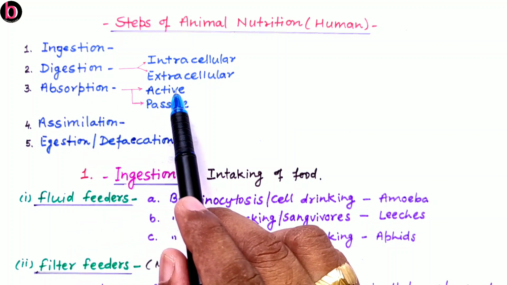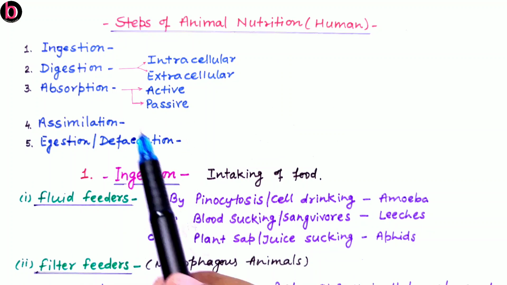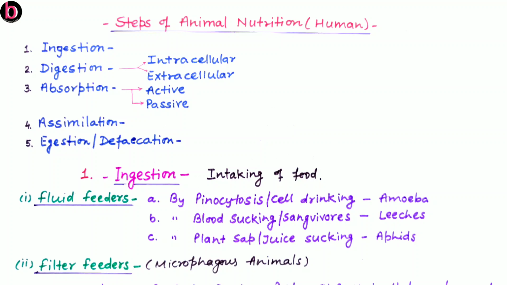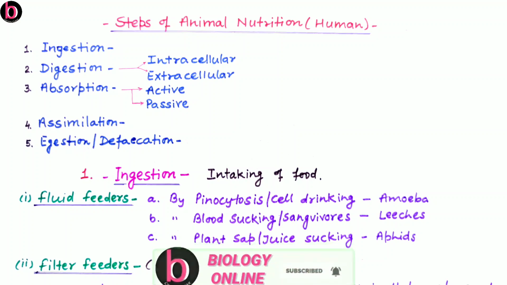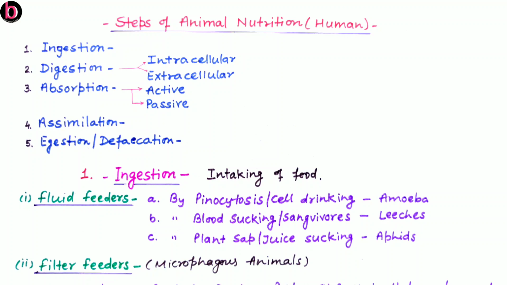This may be active or passive. Next is assimilation. In assimilation, digested food is mixed inside the individual cell's cytoplasm, where it may further be converted into complex food material. And last is egestion or defecation, that is removal of undigested food through the last part of the alimentary canal.